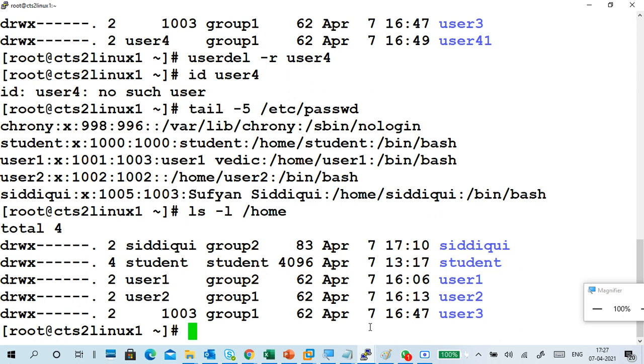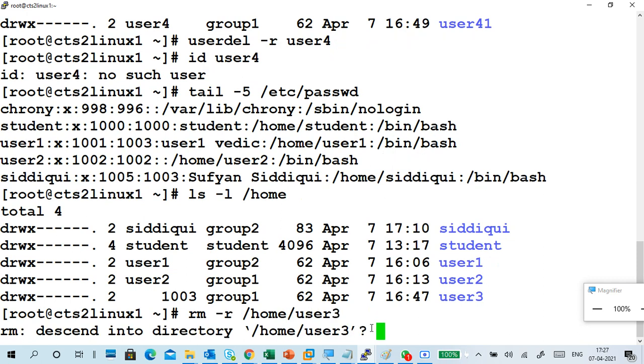Two commands are there: one for an empty directory, another if the user has data. rm space hyphen r slash home slash user3. It is asking something. You can use y or you can use f also. If you put f, it won't ask you questions.